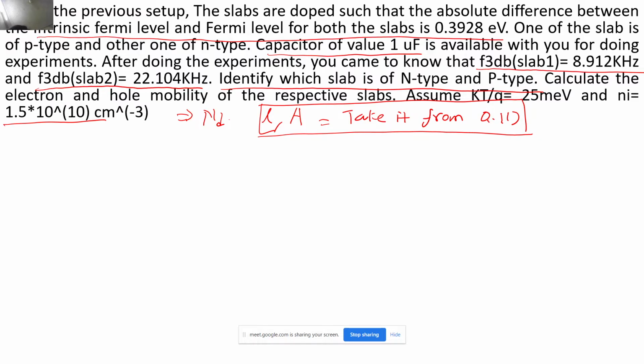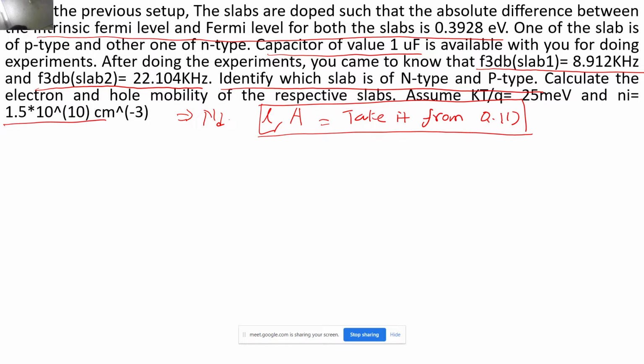I hope it is clear. Will it be proportional to frequency? Yeah, it will be proportional to frequency. Correct. Mobility will be proportional to the frequency.